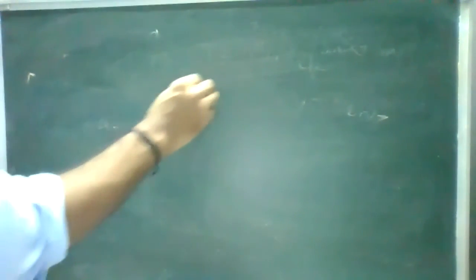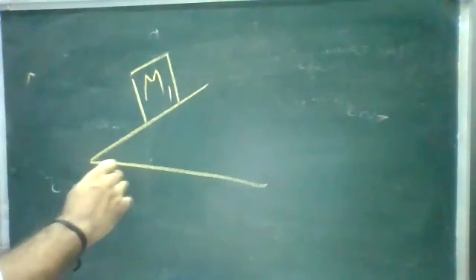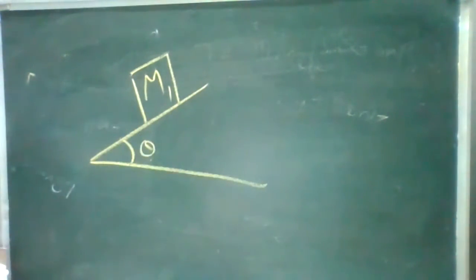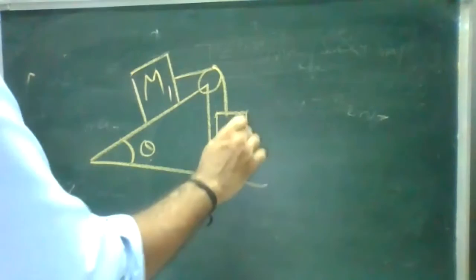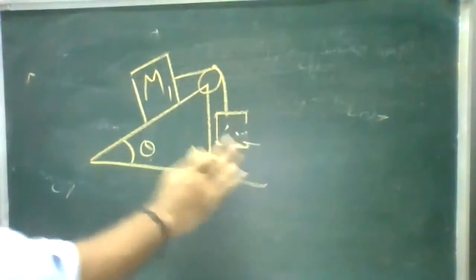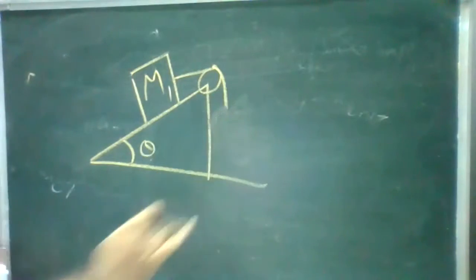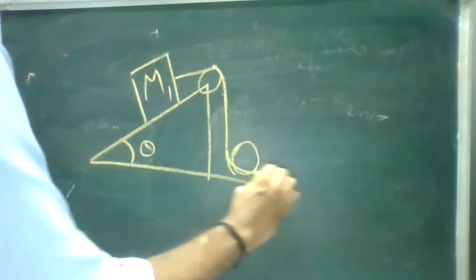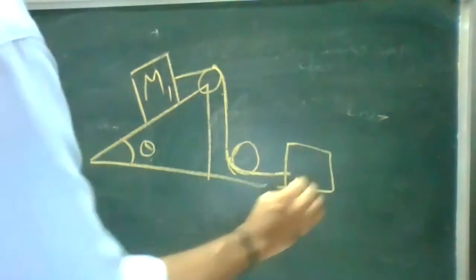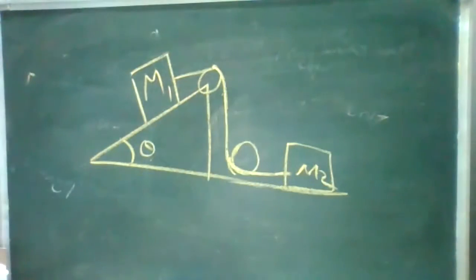Okay, the last one for the inclined question. So last condition. Assume mass m1 is on a raised platform making an angle of theta. For this mass m1, through a pulley, there is a mass m2. Sorry, it is not directly. We are connecting one more pulley here, and to this pulley we have connected this mass m2. So only one string is there.